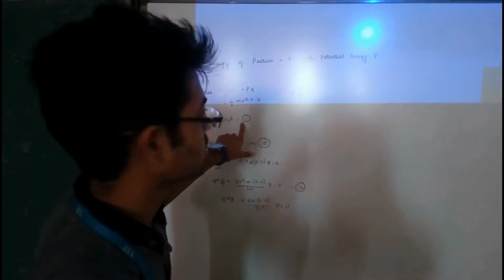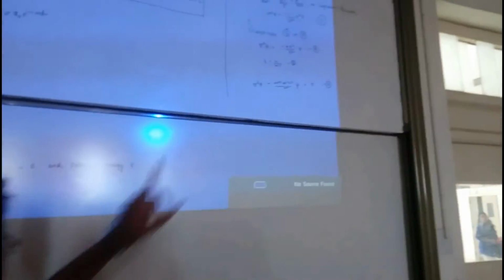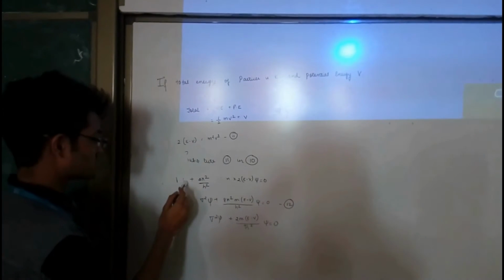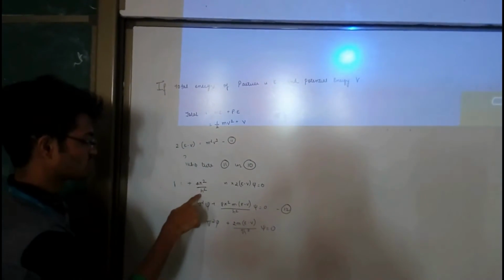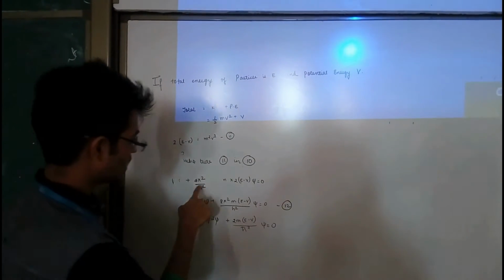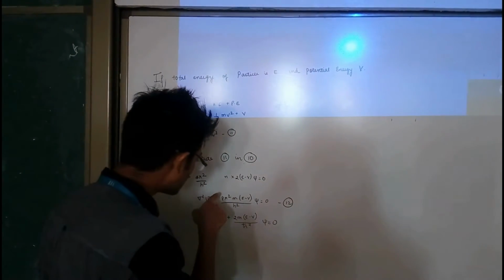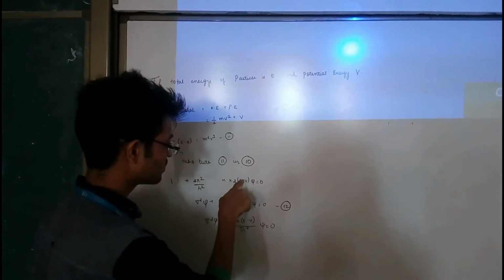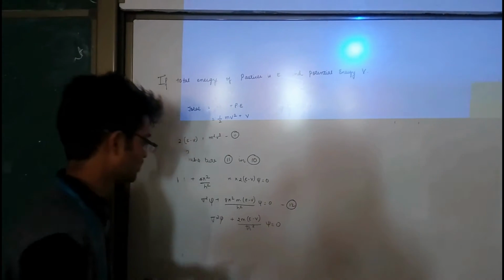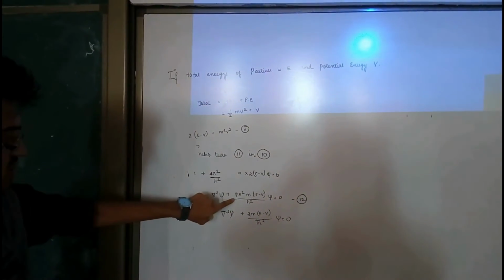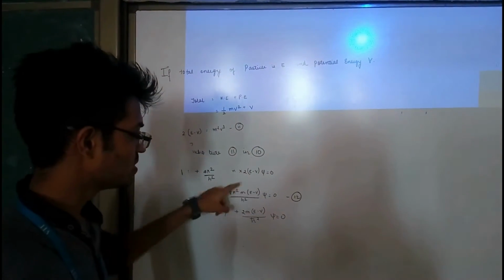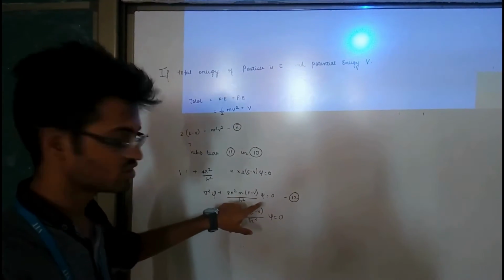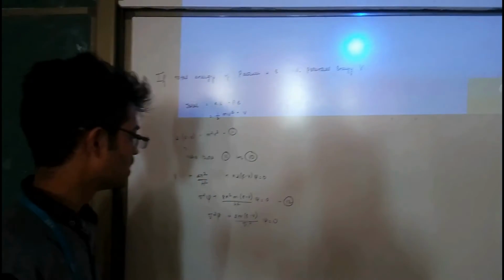Substituting this equation number 11 into equation number 10, we get del square psi plus 4 pi square upon h square into m into twice of E minus V into psi is equal to 0, which will be del square psi plus 8 pi square mass into E minus V divided by h square into psi, which is equal to 0.